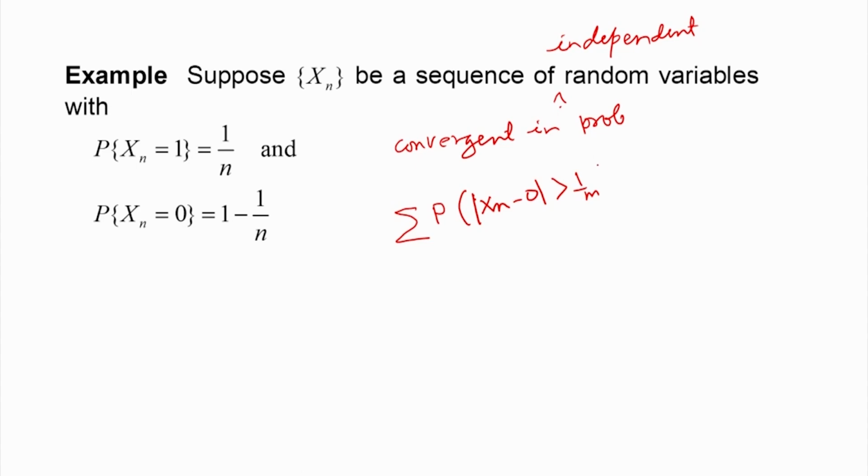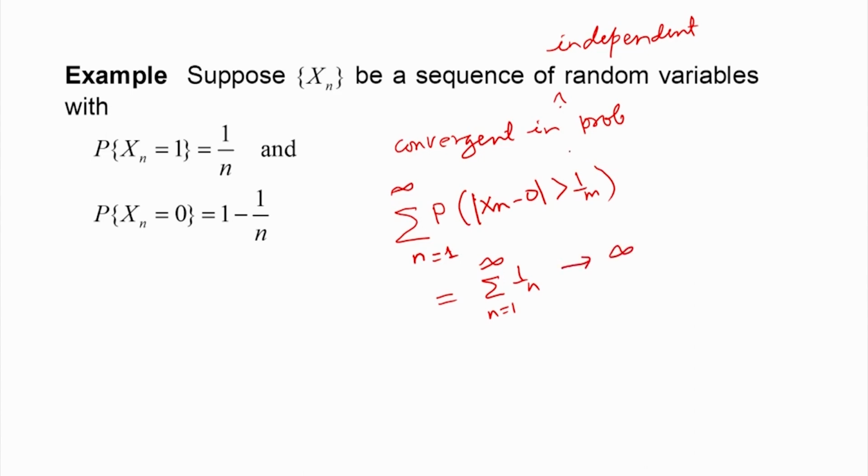If I consider this sum from n is equal to 1 to infinity, the probability is equal to 1 by n, so summation of 1 by n from n is equal to 1 to infinity will diverge to infinity.